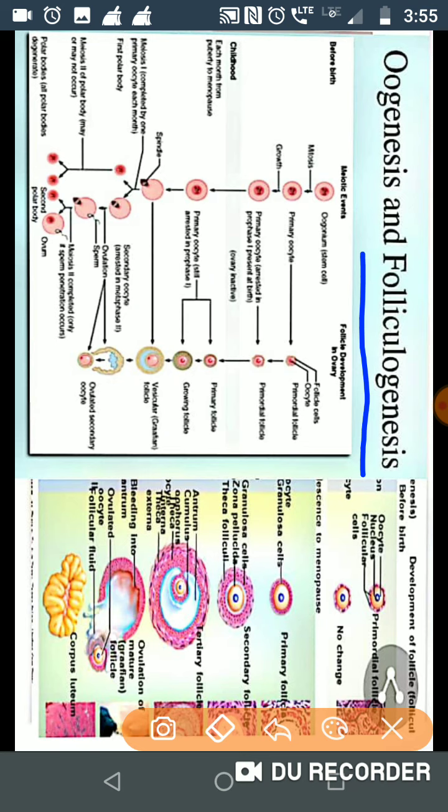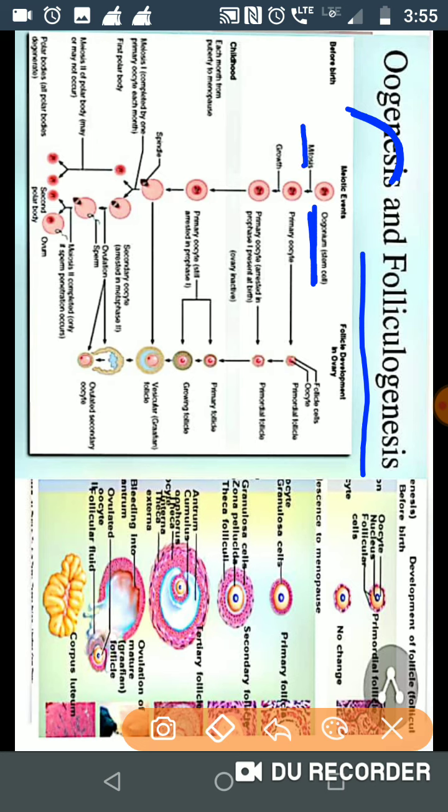Okay, so first of all, what happens at birth time? The germ cells, or what is called the germinal epithelium, undergo mitotic division and form a large number of oogonia, around 2 million in each ovary. This happens during fetal life, before the birth.